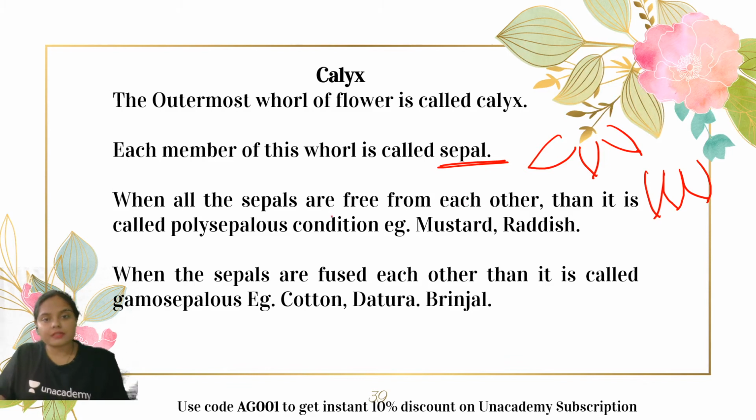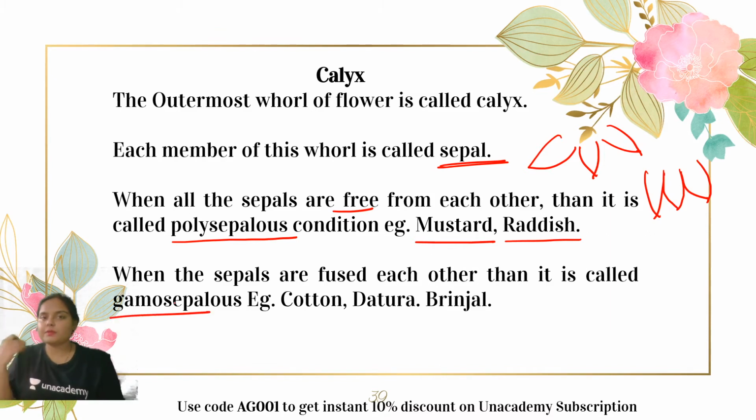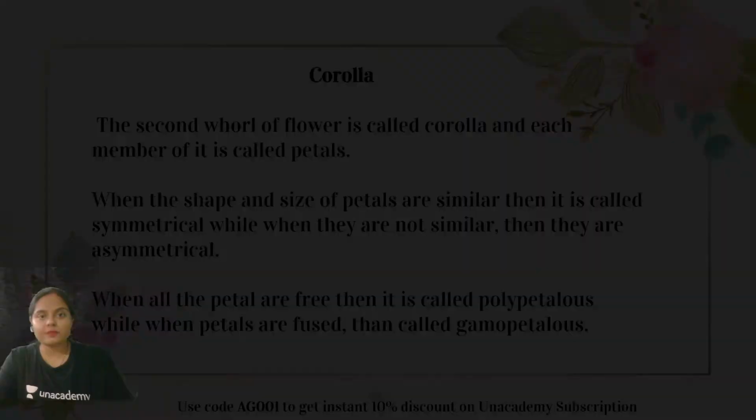So when all the sepals are free from each other, then this condition is known as polysepalous condition. Examples include mustard and radish. Whereas when the sepals are fused with each other, then it is known as gamosepalous condition, and the most practical example which you must have seen is brinjal. So next time when you see a brinjal, do focus on the fact that it has green colored structures, those are the sepals, and they are present in the gamosepalous condition, that means fused with each other. Other examples include cotton, datura, and brinjal as said. Okay, so these are the two different conditions of the calyx possible.